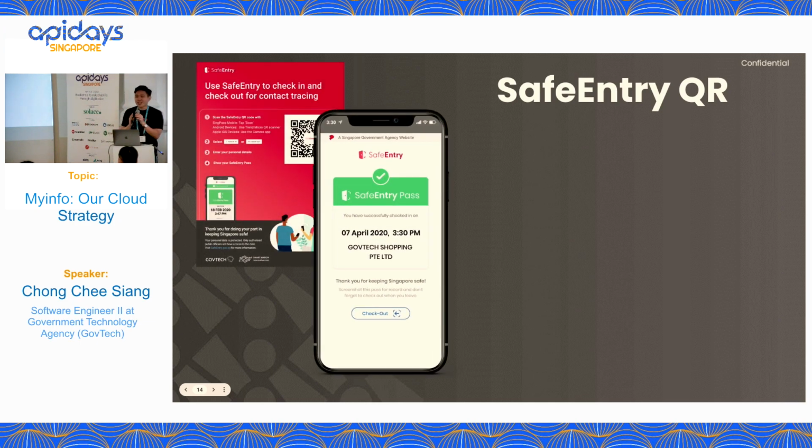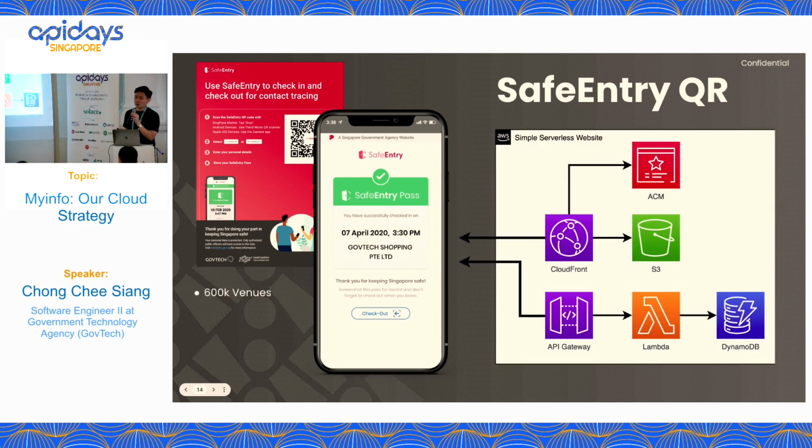So I think most of us still remember at one time when we needed to take out our phone to scan a QR code printed on a poster in order to enter a shopping mall, restaurant, or building, for example. But not many people know that SafeEntry QR was actually developed by part of my team in less than 2 weeks. We took the first week for the POC, and the second week we deployed to production to support the whole nation,